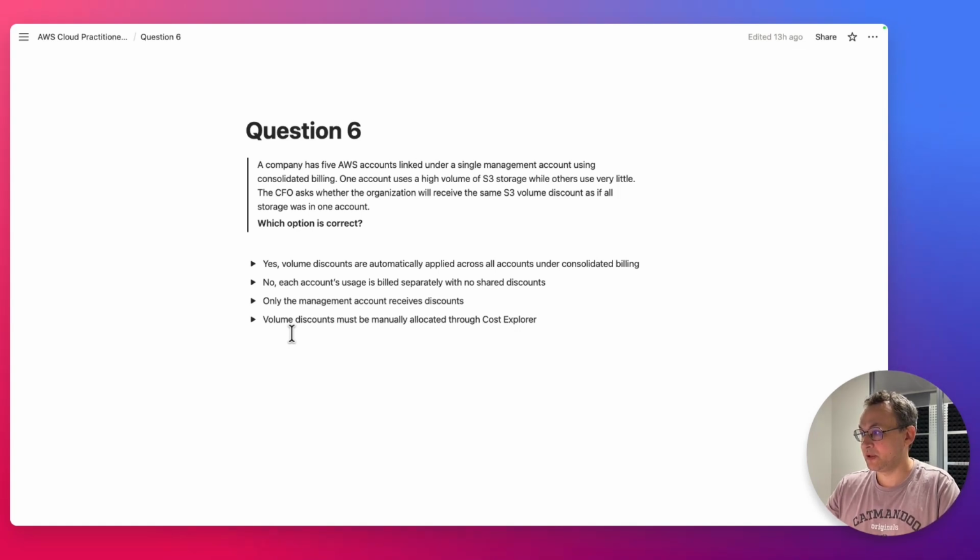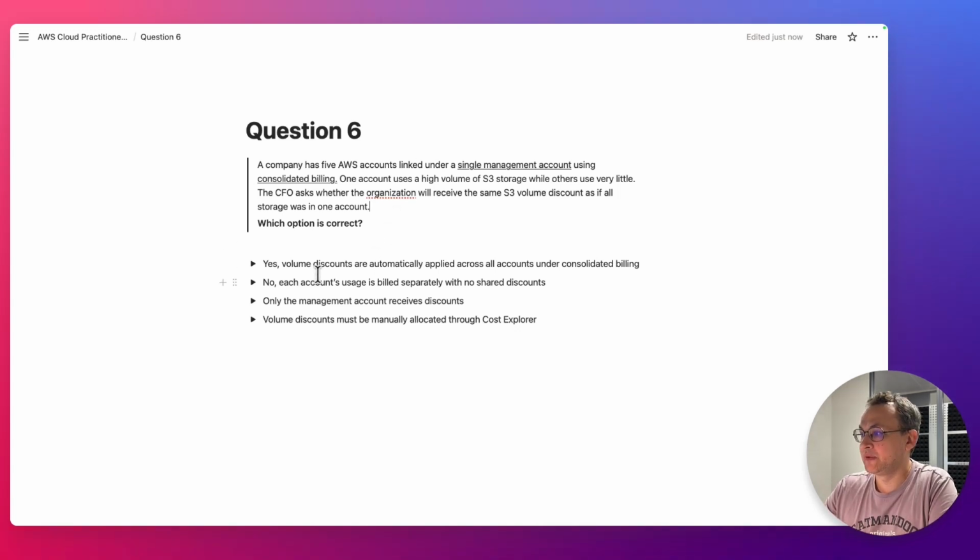Which option is correct? So we have a single management account and multiple accounts linked to it. We have consolidated billing as well. If we have consolidated billing enabled, then any resources in the member accounts are treated as one whole thing. So the pricing and discount will be calculated based on those combined resources from all accounts.